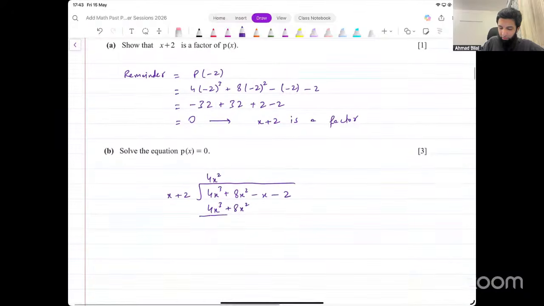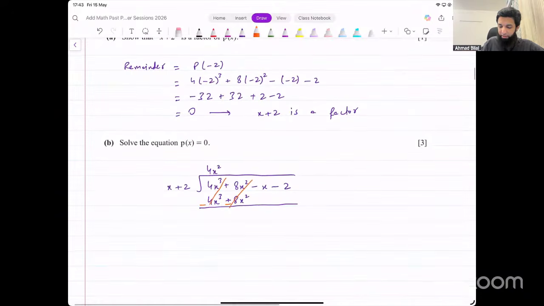Okay. Now, what are we left with? We have minus here, minus here. This gets cancelled. This also gets cancelled. Now, that leaves us with minus x minus 2. What do we multiply x by to get minus x? We multiply it by minus 1. Multiplied by minus 1, and that gives you minus x minus 2. Change the signs again. This becomes plus plus. This gets cancelled, and we're left with 0 at the end.